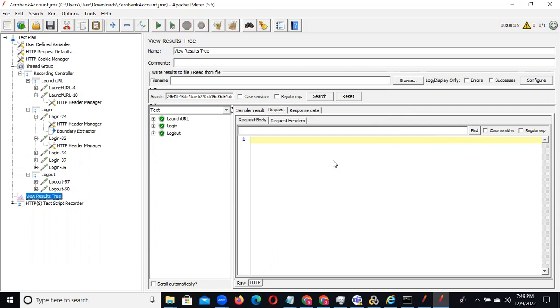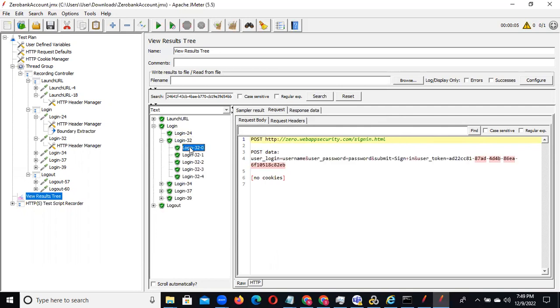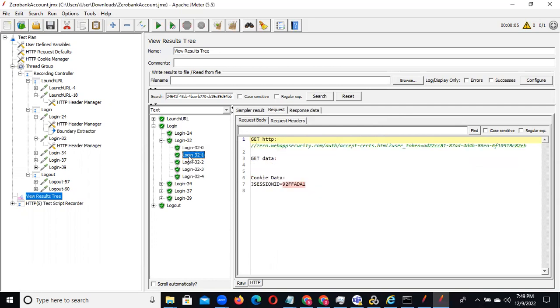Now you get the error, or are we able to pass this script or not? We can observe, see, now login is success. Now go to the login. You can check here that we have nothing yet. Click on login, expand this and observe. So the user token value is a dynamic value. See, it is generating dynamically. So now we are able to do the correlation, we did good. This is the way you need to do the correlation. The important thing is where we need to write it.